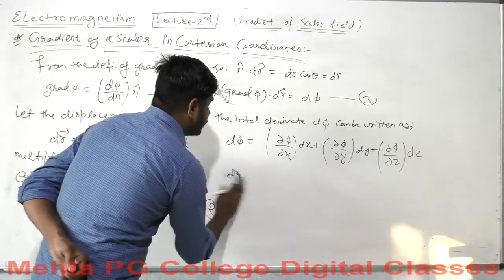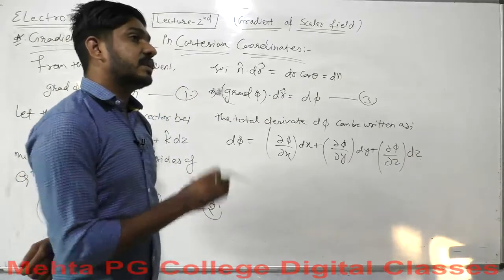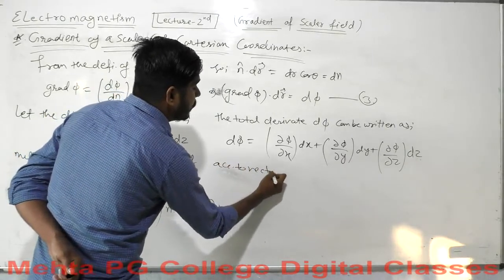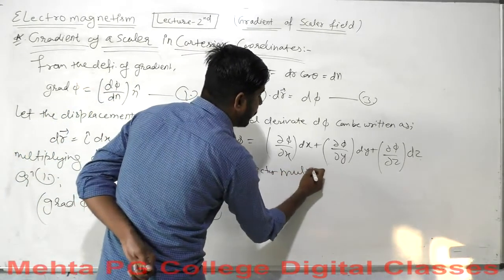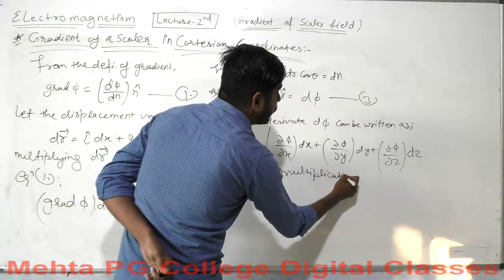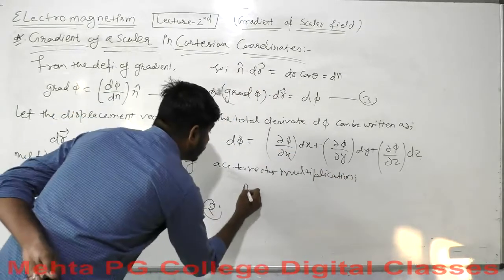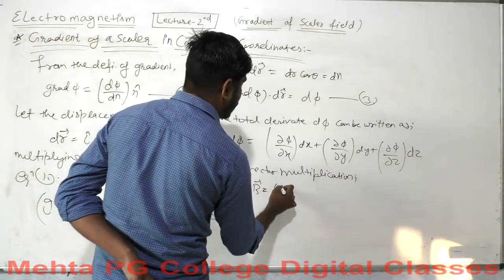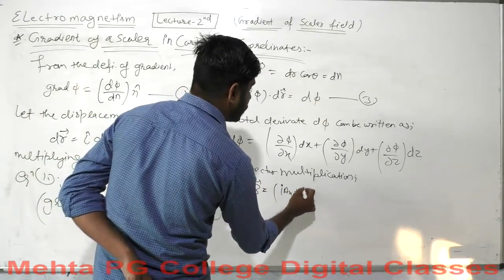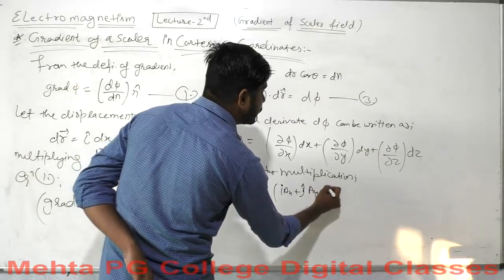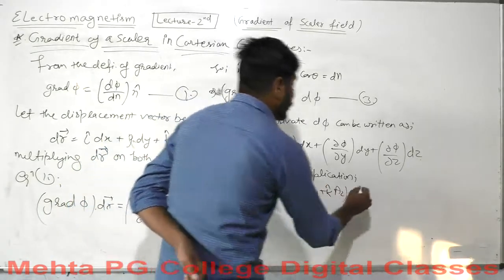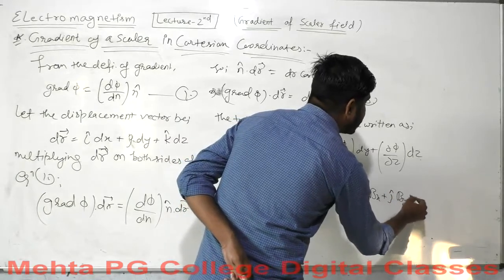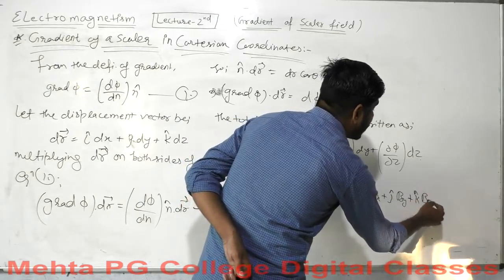Do you remember the dot product of vectors? According to vector multiplication, a vector A dot B, which is I cap AX, J cap AY plus K cap AZ dot I cap BX, J cap BY plus K cap BZ.